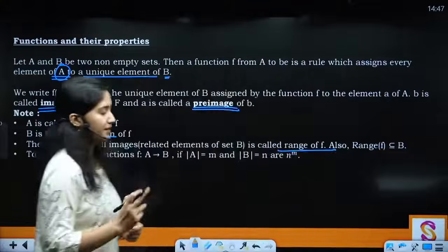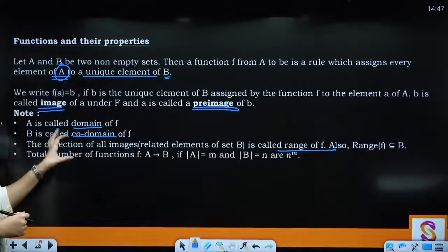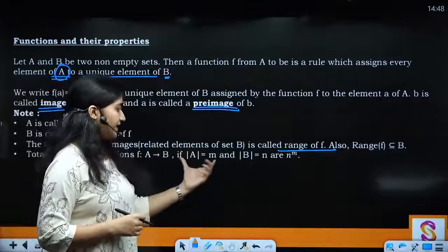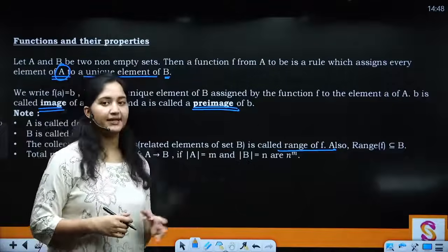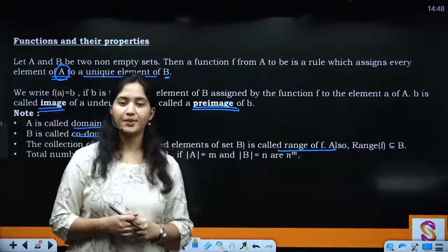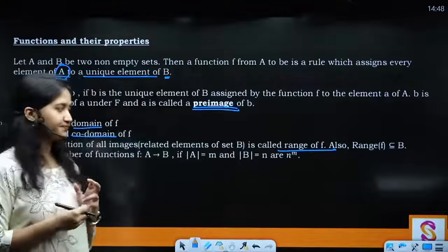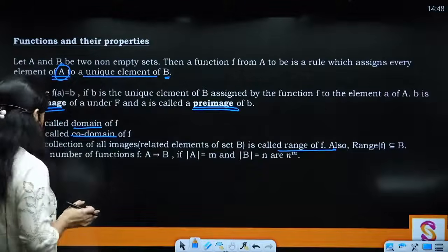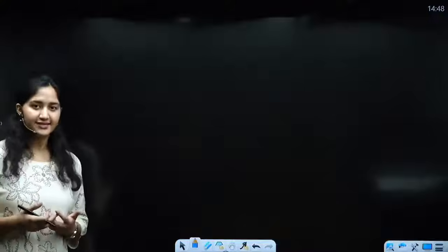Clear? Now, total number of functions from A to B are, if the cardinality of set A is m and the cardinality of set B is n, then total number of functions are n raised to the power m. अब understand, कैसे निकाला हमने ये n raised to the power m. इसको मतलब ऐसा नहीं है कि कोई आपसे पूछ लेगा कैसे निकाला, but it is good to understand what is happening.